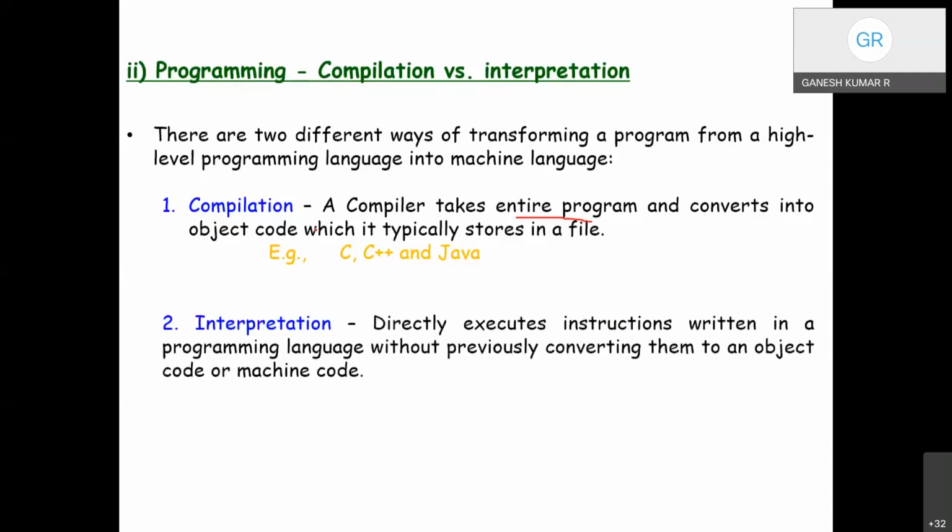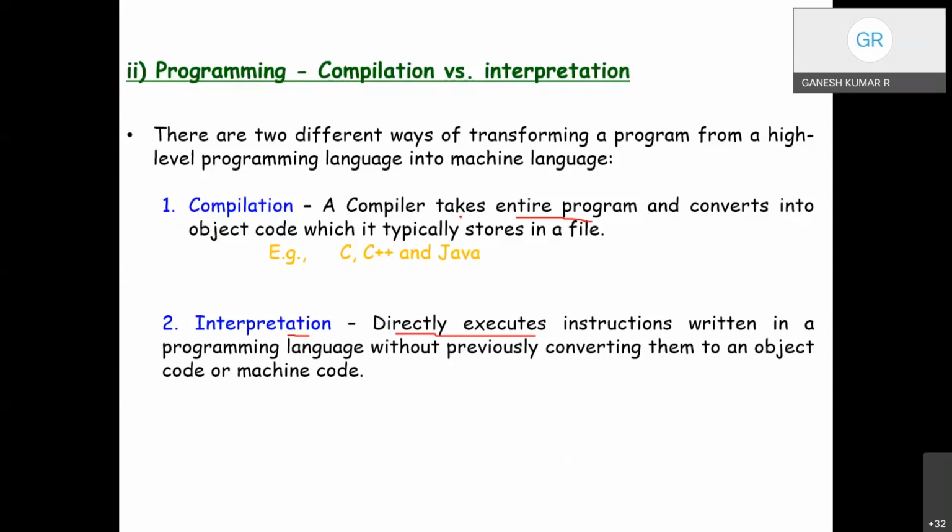And the second case is interpretation. Here the interpreter directly executes the instructions written in the programming or scripting language without converting them into object or machine code. The interpreter accepts the program and the instructions are directly converted into machine instructions.